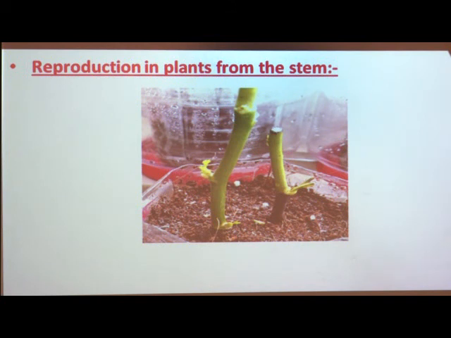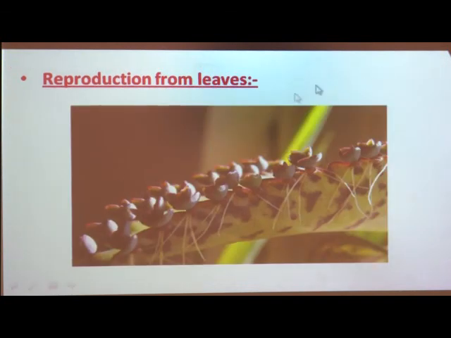Now see the next method of reproduction, from leaves. Here you can see the picture of the Bryophyllum plant. This is the leaf of Bryophyllum. Some plants like Bryophyllum reproduce new plants through their leaves.